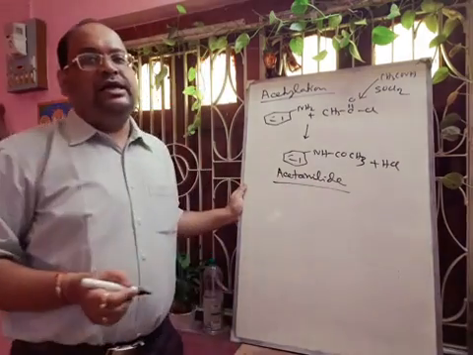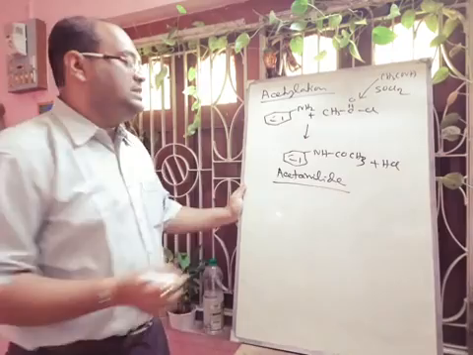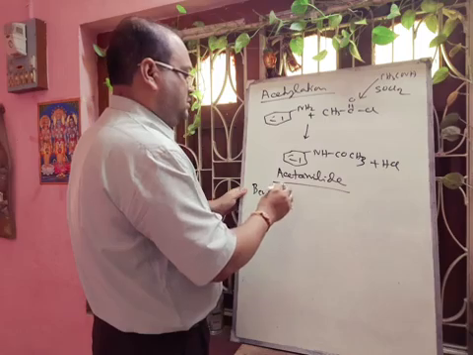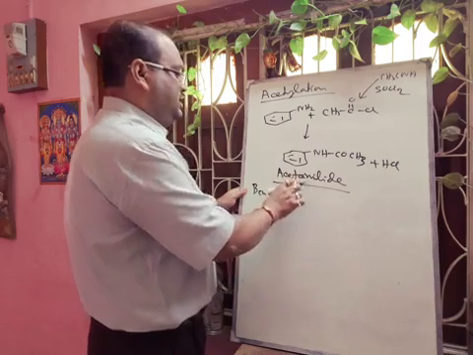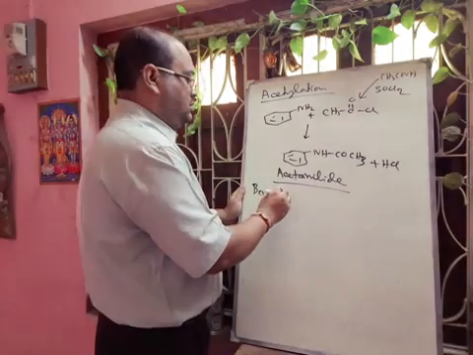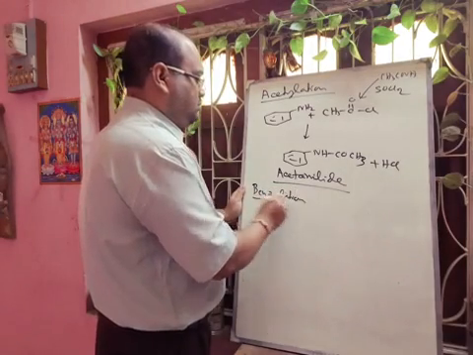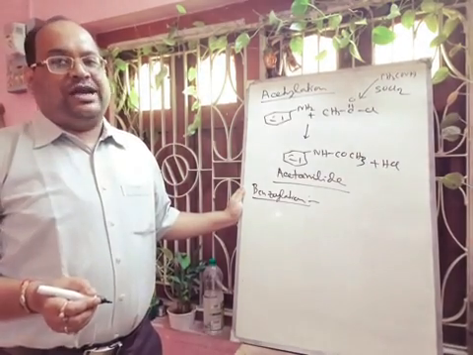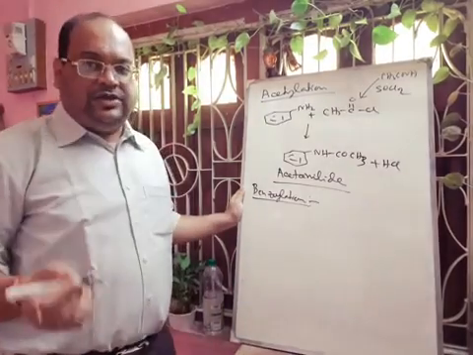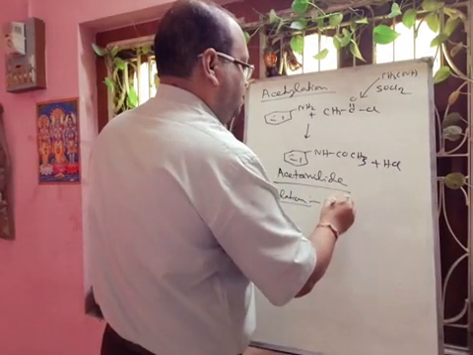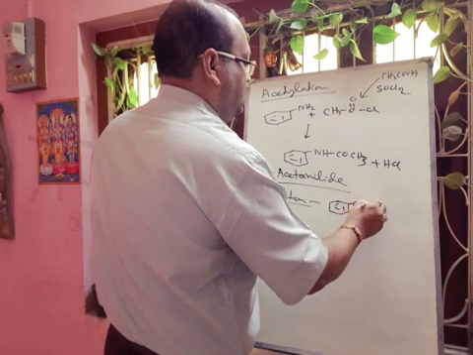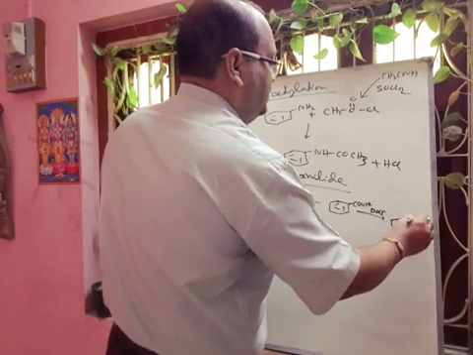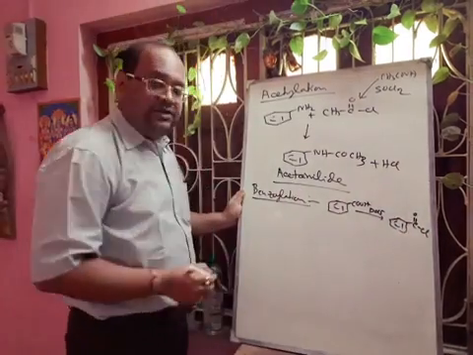Hope you can understand. Next we will discuss the benzoylation. So you have to take benzoyl chloride. First you can take benzoic acid, and when it reacts with PCl5, it will form benzoyl chloride, PhCOCl.